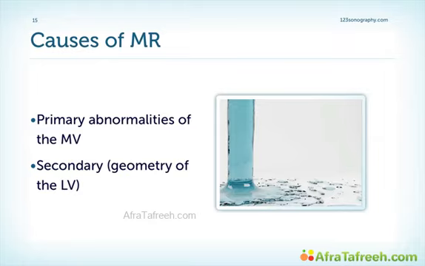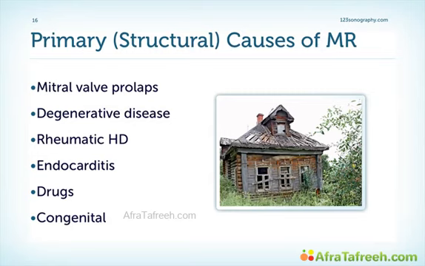So in the first case we have a structurally abnormal mitral valve. In the second case, the mitral valve has a normal morphology. Here's a list of primary or structural causes of MR: mitral valve prolapse, degenerative disease, rheumatic heart disease, endocarditis, drugs, and congenital. You'll hear more about them in further chapters.